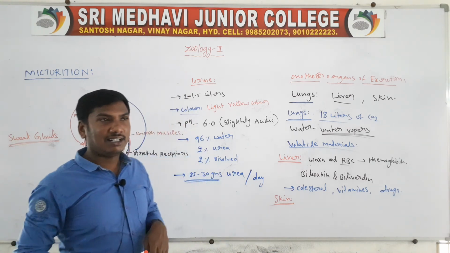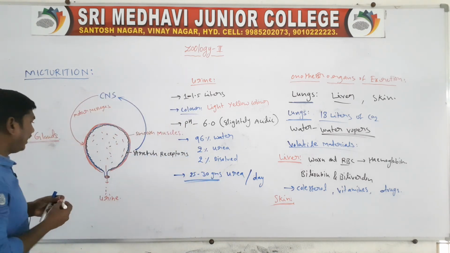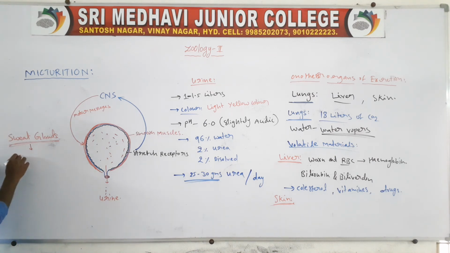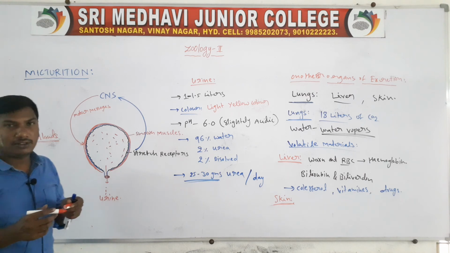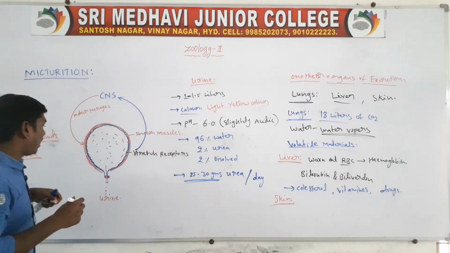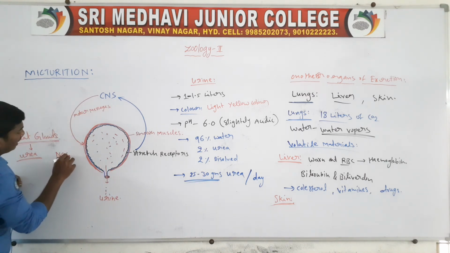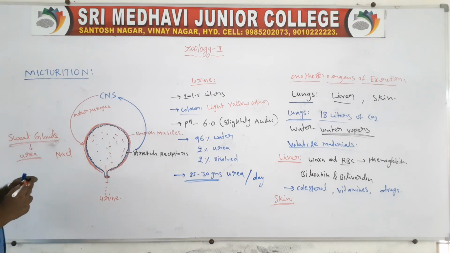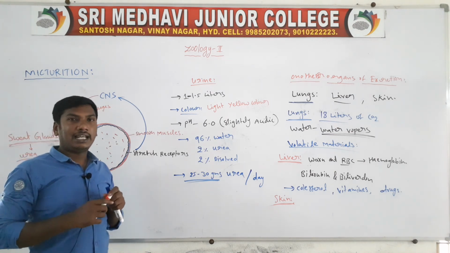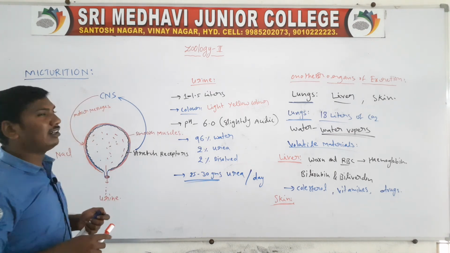Along with the sweat, a small amount of urea and a small amount of sodium chloride are also excreted.